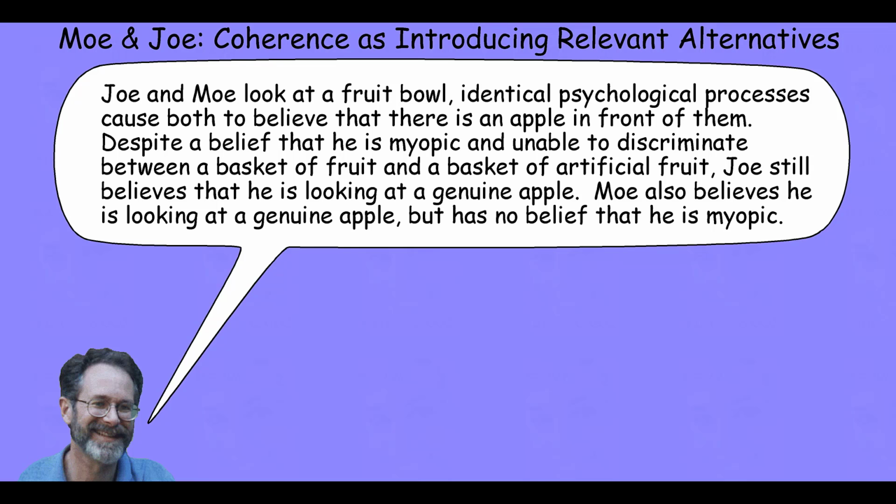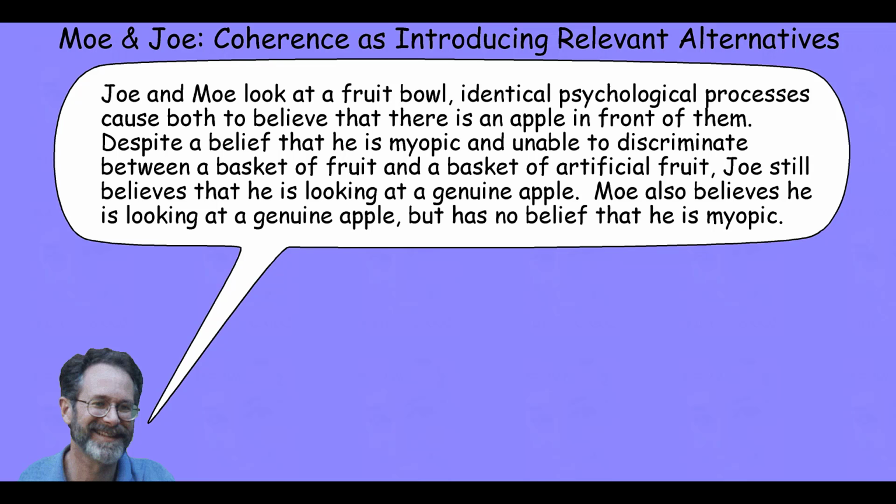Kornblith next directs our attention to the Moe and Joe thought experiment. Moe and Joe look at a fruit bowl. Identical psychological processes cause both to believe that there is an apple in front of them. Despite a belief that he is myopic and unable to discriminate between a basket of fruit and a basket of artificial fruit, Joe still believes that he's looking at a genuine apple. Moe also believes that he's looking at a genuine apple, but has no belief that he is myopic.